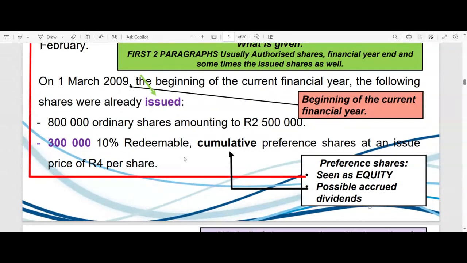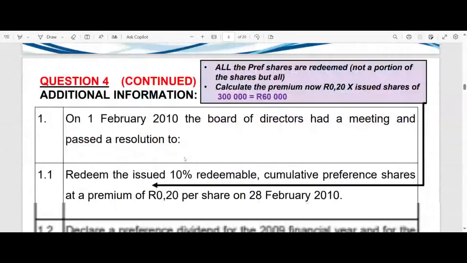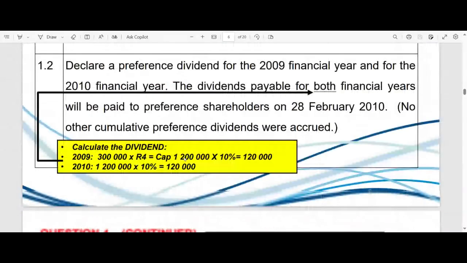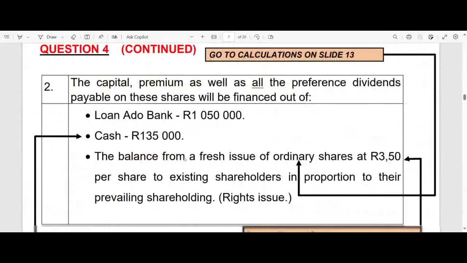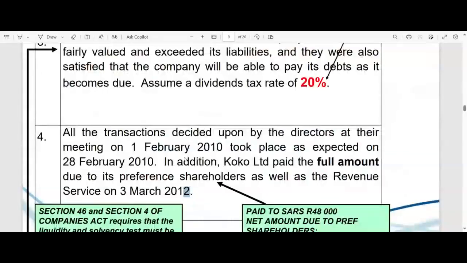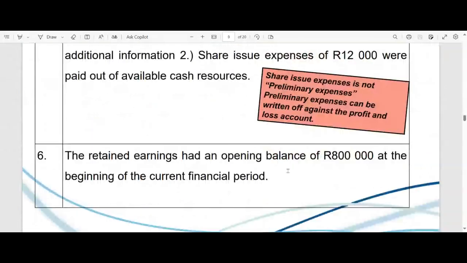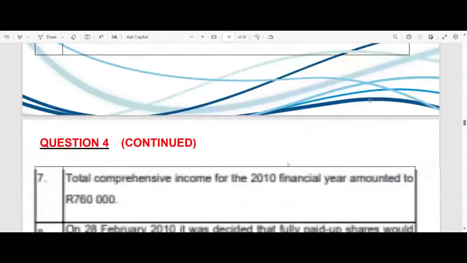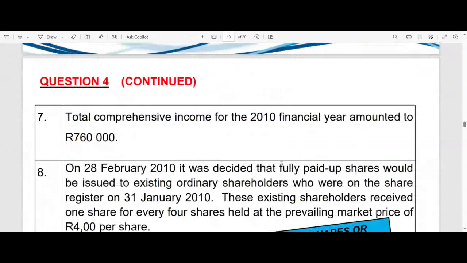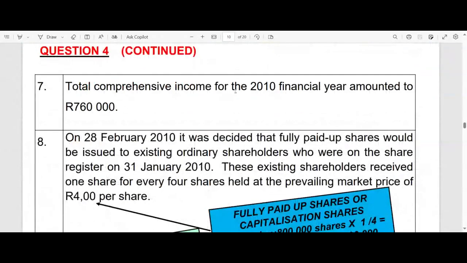So we must just bear that in mind when we look at our statement of changes in equity, and then they give us this opening balance for the retained earnings at 800,000. So those seem to be our only three columns besides the totals column that we'll need. Those are our only categories of equity. Okay. Right, ladies and gentlemen, and they also gave us the total comprehensive income for the year.